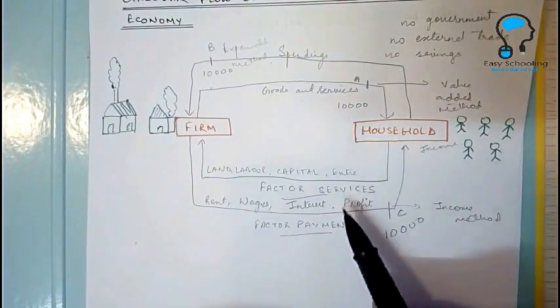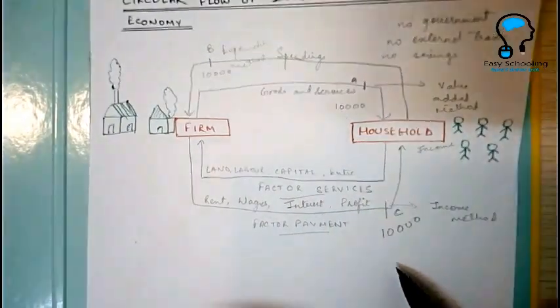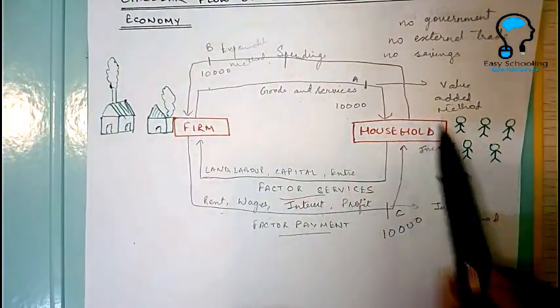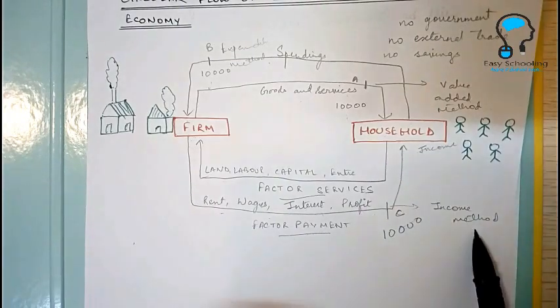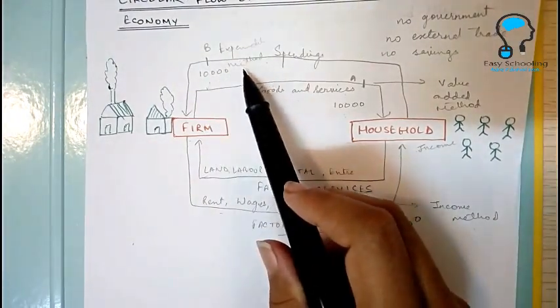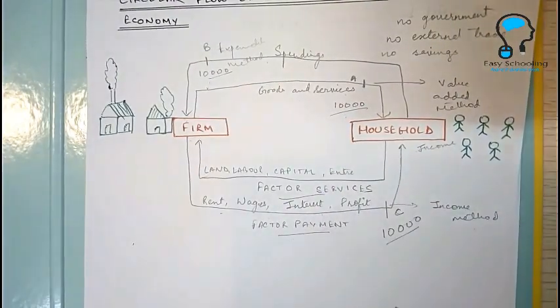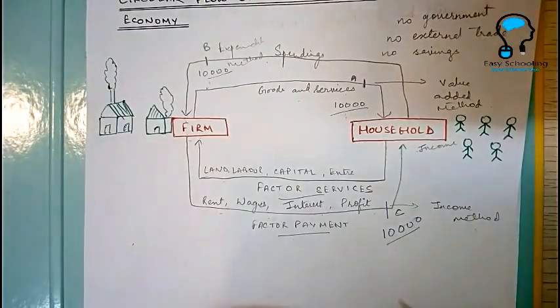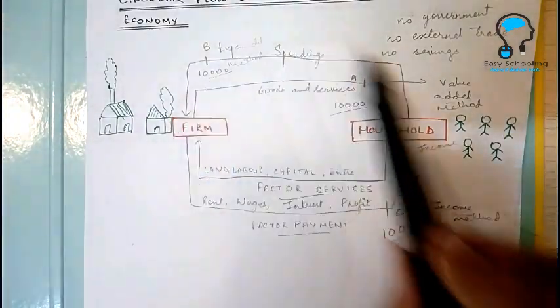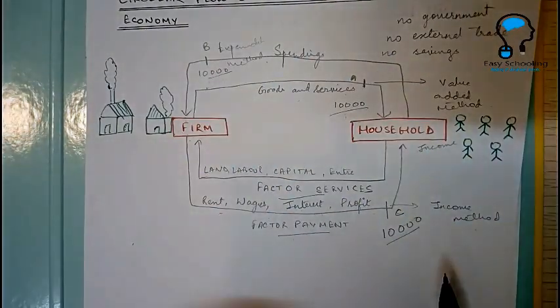Now you see with the help of this diagram, whether you calculate the GDP by value added method, or by income method, or by expenditure method, the value of GDP will always remain the same by all the methods. So this is the circular flow of income in a two-sector economy.